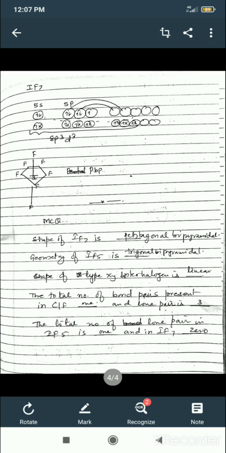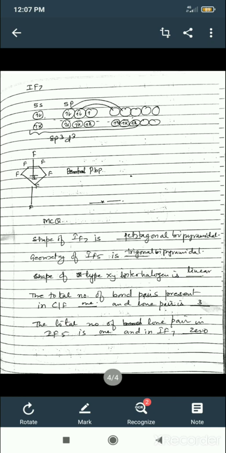Our target is 7 bonds. Our target is 7 unpaired electrons, because 7 fluorine will form a bond. So you have to excite all the 3 electrons. I have shown only 2, but correct it.